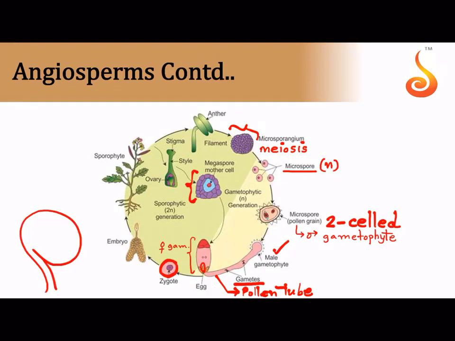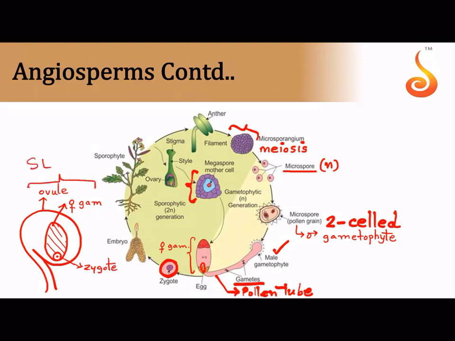And then there is ovule with the female gametophyte with zygote inside. So what is this called now? Ovule or megasporangium, female gametophyte or embryo sac, after pollination and fertilization, zygote.